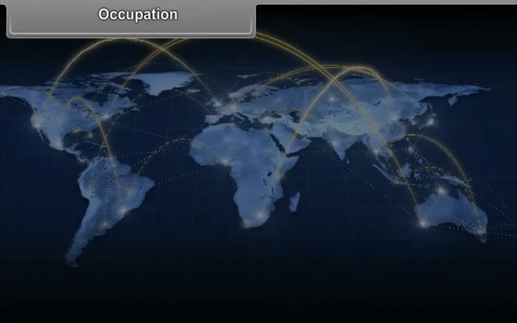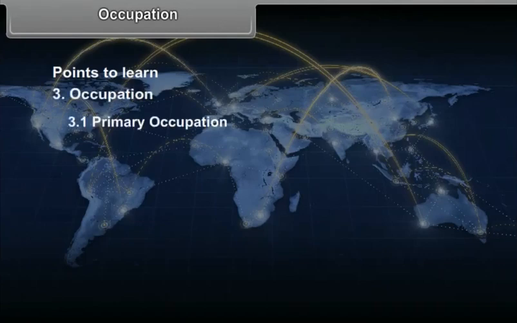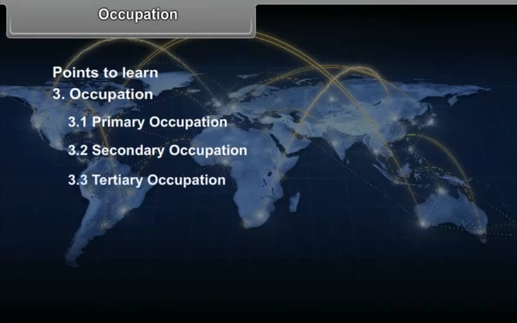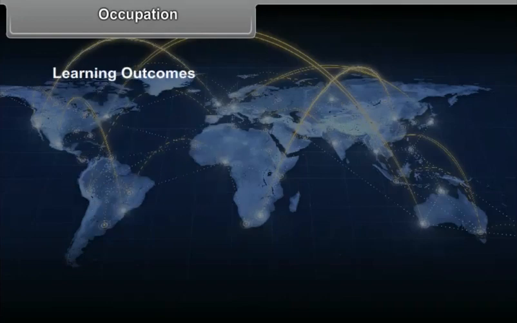Chapter 3 Occupation. Points to learn: 1. Primary occupation, 2. Secondary occupation, 3. Tertiary occupation, 4. Quaternary occupation.